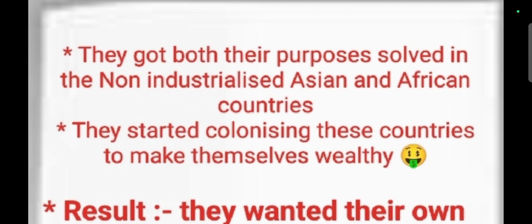At that time, the non-industrialized countries were on the Asian and African continents. They started colonizing these countries to make themselves wealthy, draining the wealth from these continents and creating colonies.